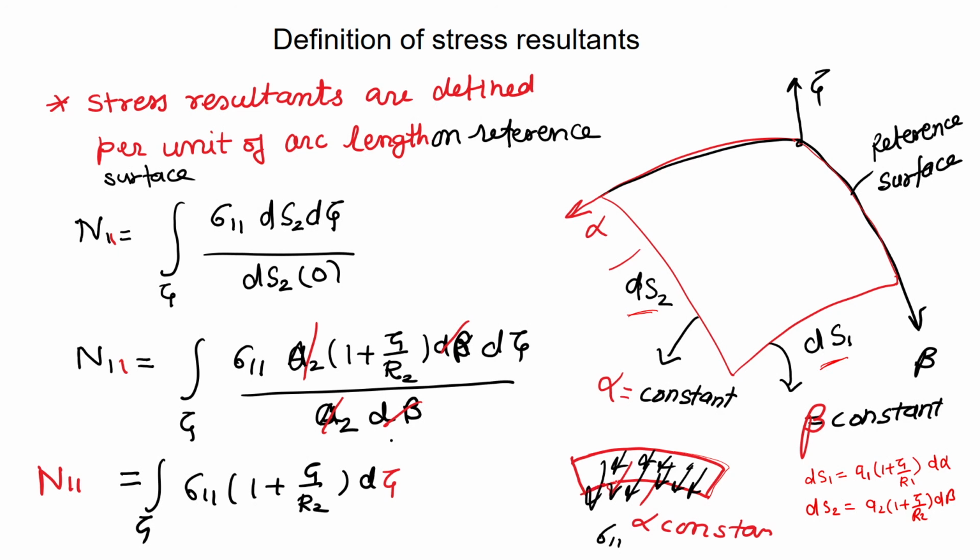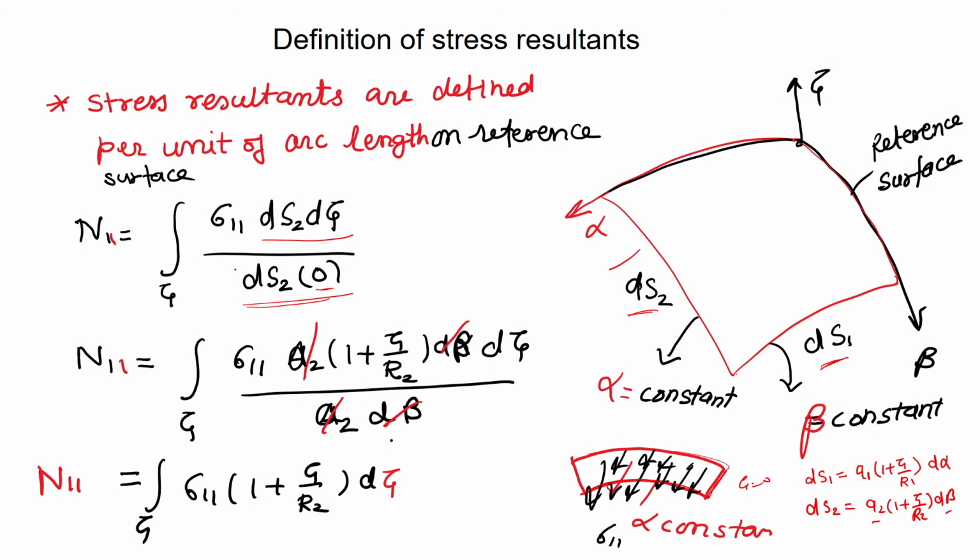That area is ds2 and d zeta, divided by arc length on the reference surface. The arc length on the reference surface will be ds2 where zeta is 0. If you put zeta as 0, only a2 and d beta will come up.